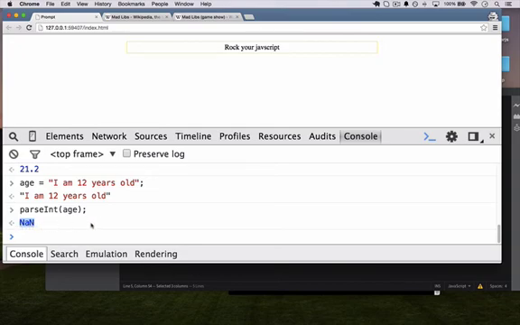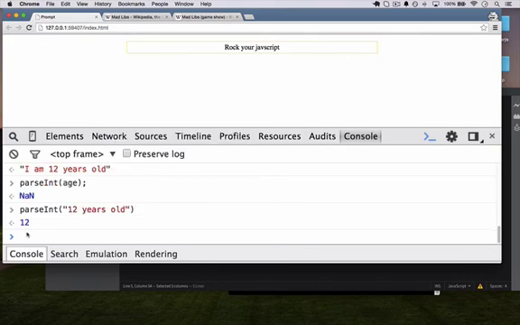It just means that parseInt wasn't able to see a number at the beginning of the string. parseInt is quite an interesting beast. We might say 12 years old, and it will return 12, because parseInt looks through the string, and if it begins with a number, it will only stop and convert that part.